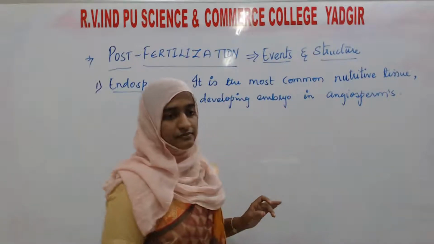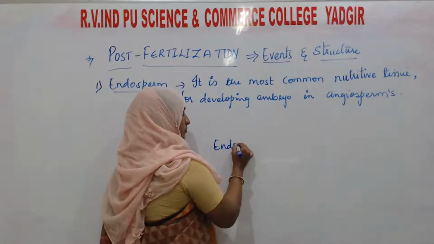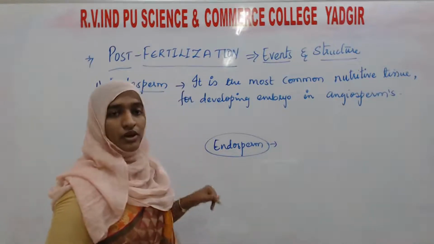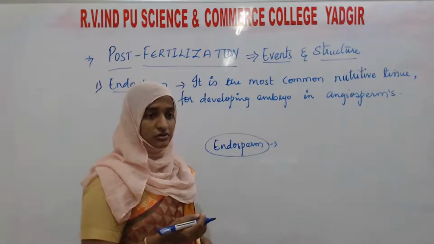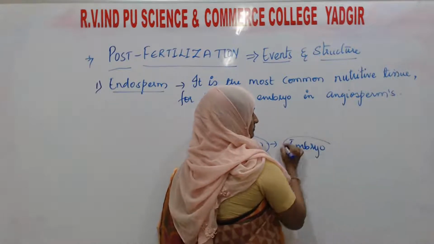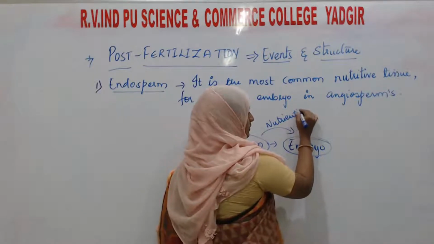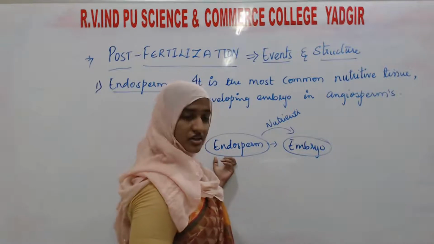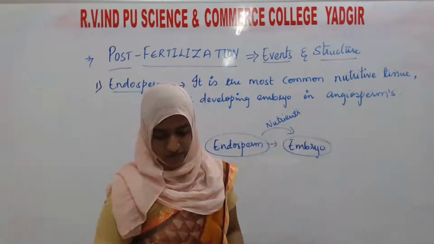In flowering plants, the endosperm acts as a nutritive tissue. What do we mean by nutritive tissue? It provides food or nutrition to whom? To the embryo which is developing. This is the main role of the endosperm, which takes place in all angiosperms, the flowering plants.